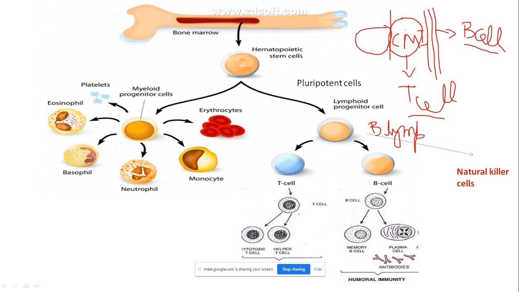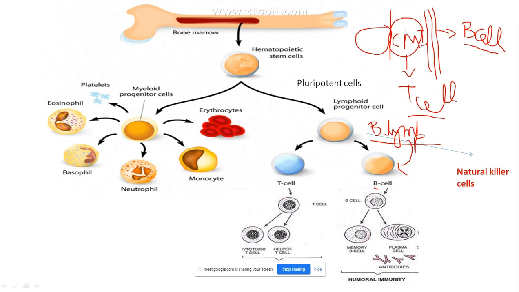So you see that B lymphocytes are produced. From where are they produced? They are produced from the progenitor cells. This progenitor cell will produce the B cells, and the B cells in turn produce the B lymphocytes. So where is the region of origin? The region of origin is the bone marrow, wherein they are produced and their maturation occurs.